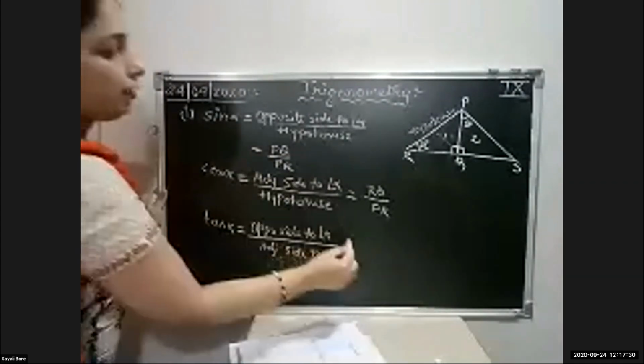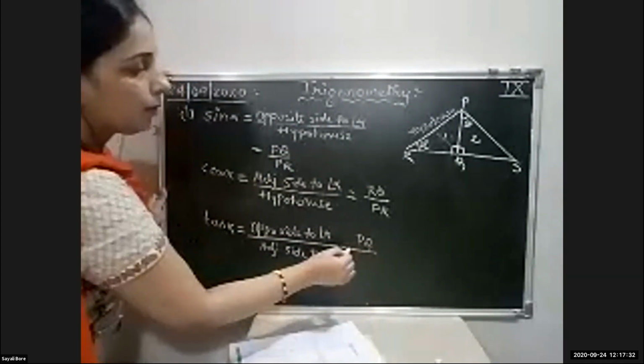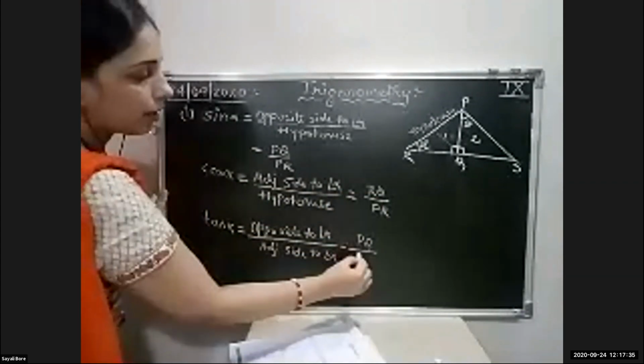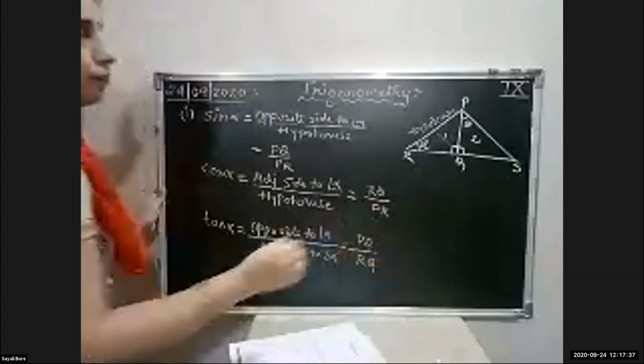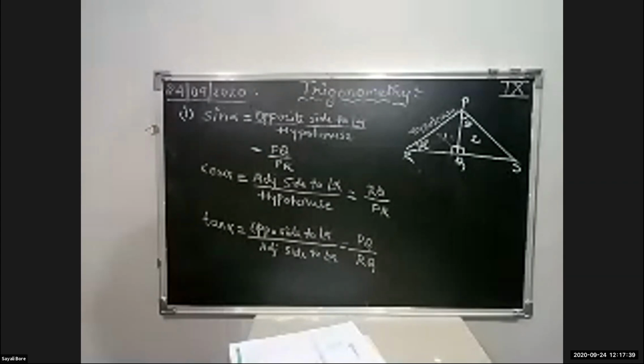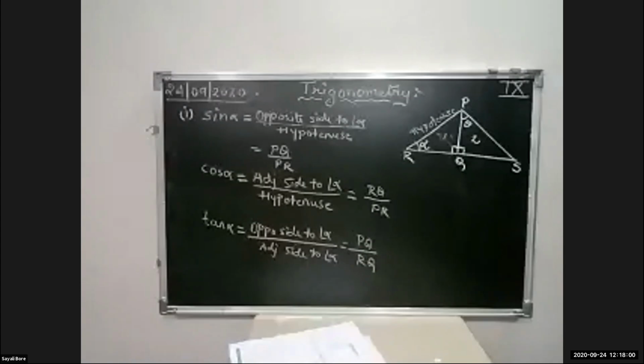Opposite we have written PQ, and adjacent is RQ. This is in one triangle, PQR, where angle Q is 90 degrees and angle R is alpha. In this first triangle, PR is the hypotenuse.